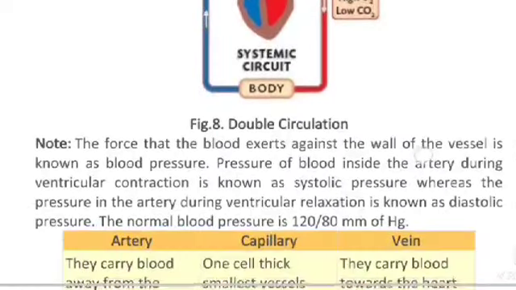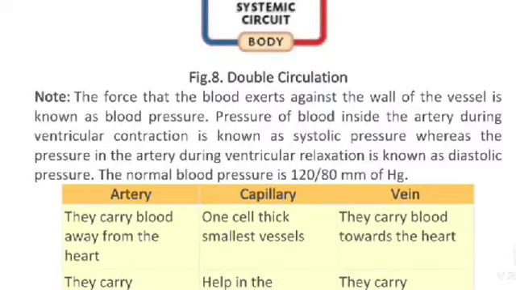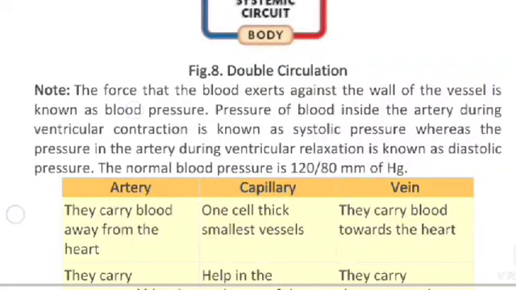The force that the blood exerts against the wall of the vessel is known as blood pressure.